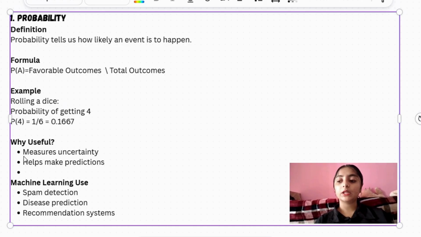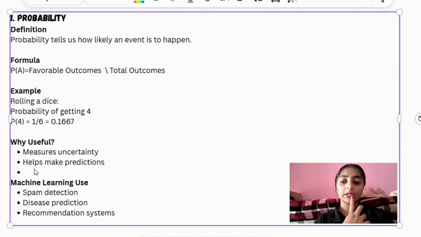It is useful in machine learning also, because we can predict whether the person has a disease or not, whether this email is spam or not, and in recommendation systems. By this we can recommend products to customers, right? So machine learning is used for these programs.